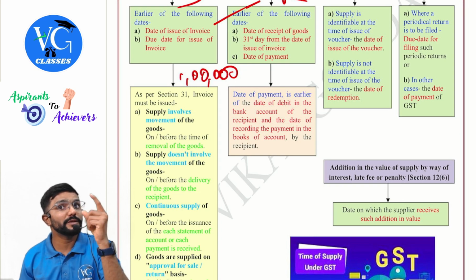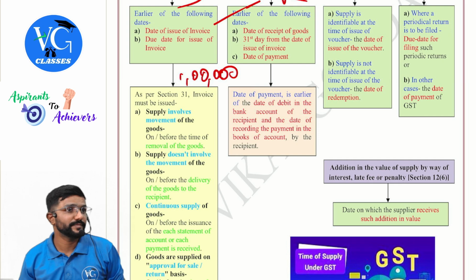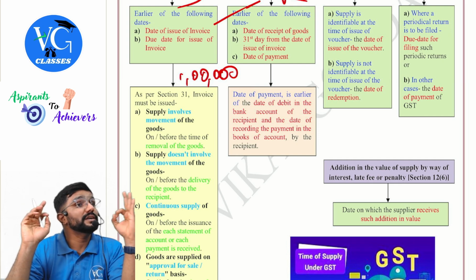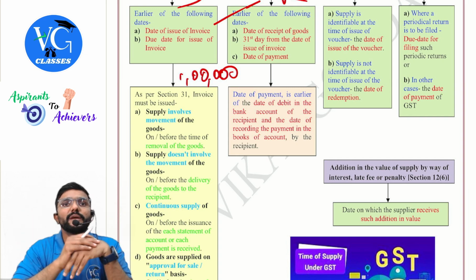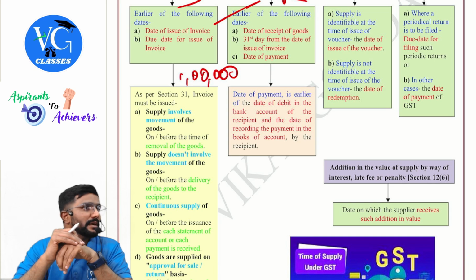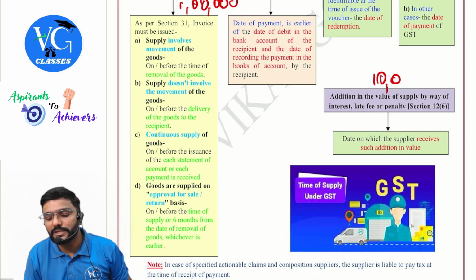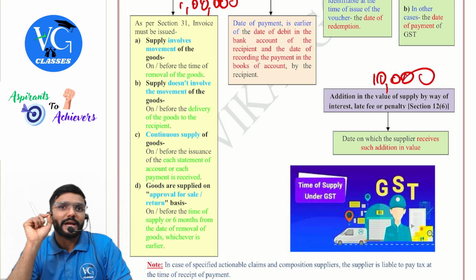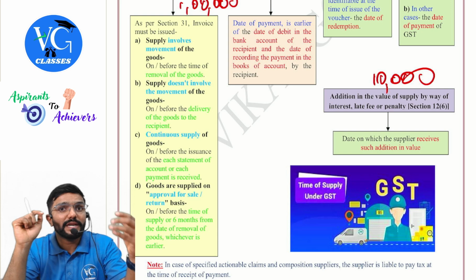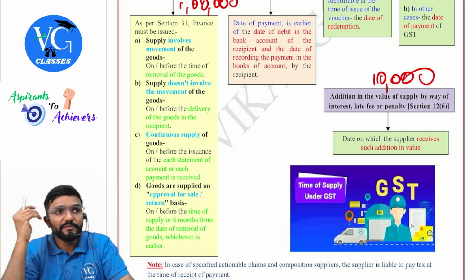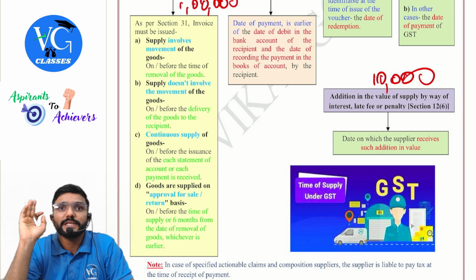There is also a condition between you and me. If you don't pay within 1 month, you have to pay 10,000 extra. Interest, late fee, penalty, something. You delayed the payment and now I am charging 10,000 extra. So for 10,000, where will I decide the time of supply? As per subsection 6, guys. Now I have collected totally 1,10,000 from you. So for 1 lakh, time of supply will be decided separately. For 10,000, time of supply will be decided separately.